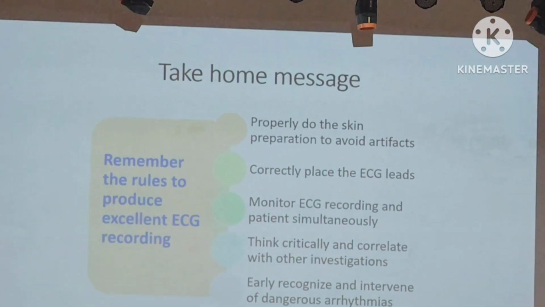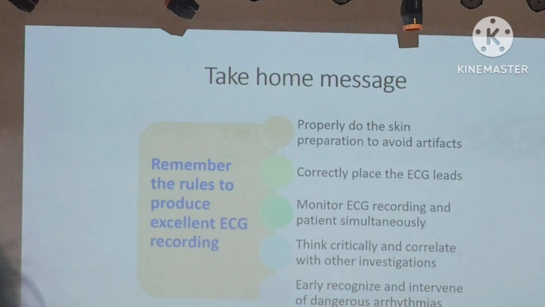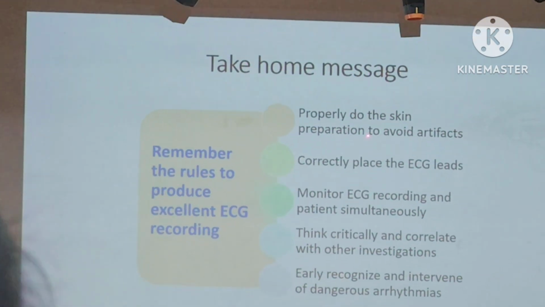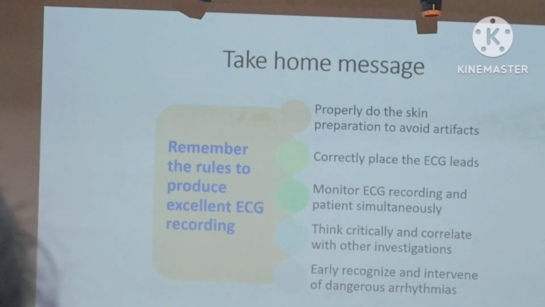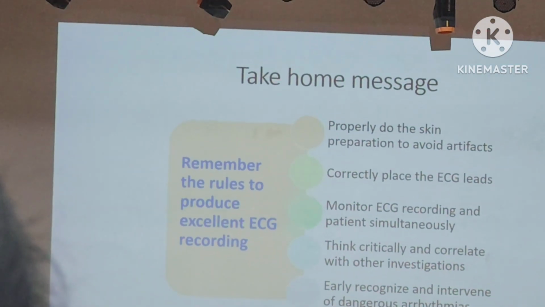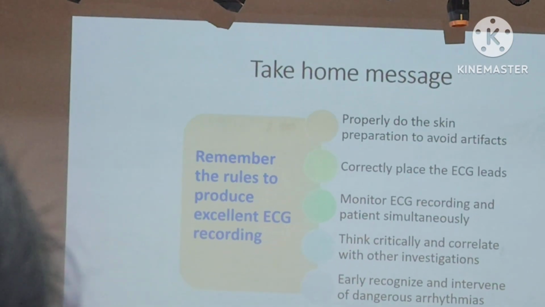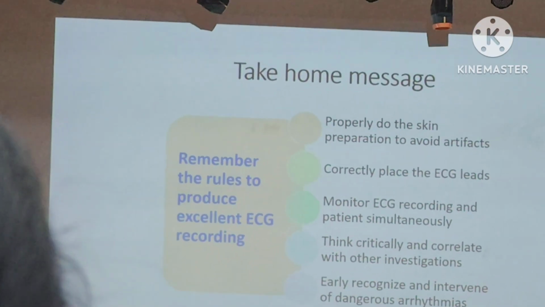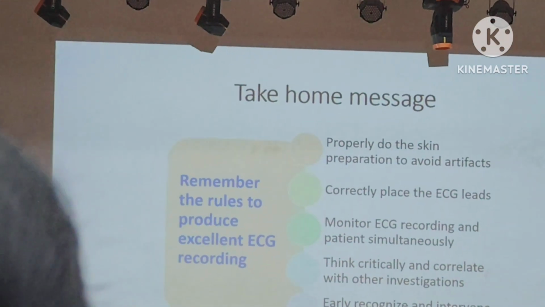So the take home message from ECG for the nurses: these are the golden rules to remember. Do proper skin preparation to avoid artifacts. Correctly place the ECG leads. Monitor the ECG recording and the patient simultaneously. Suppose the rhythm is showing that the patient is having asystole. What is your first prompt action? Check leads, not CPR.